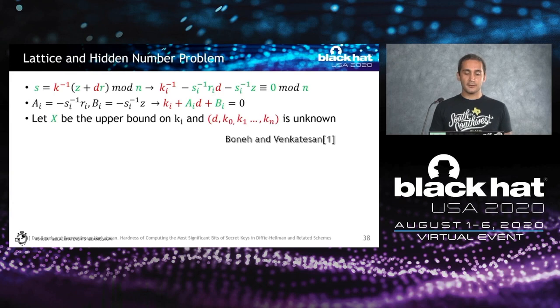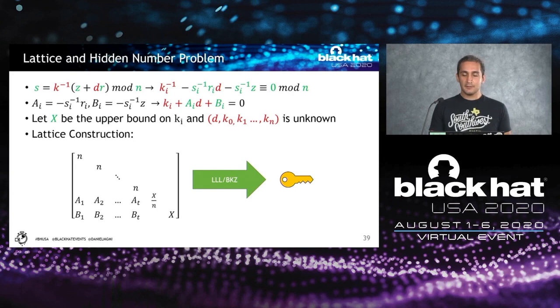This information tells us that Ki cannot be bigger than some amount, because we know the bit length of Ki for some of these signatures. This resembles a very well-known problem, the hidden number problem, which was proposed a long time ago, and it can be efficiently solved. We can efficiently recover the private key from this if we have enough signatures with this quality. And what we did is use this information to construct a lattice.